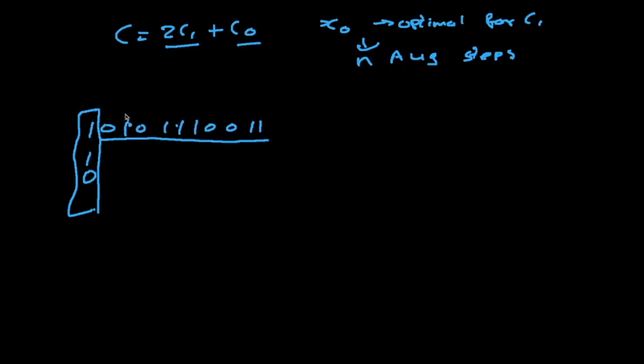Okay, and as we know, it is only going to take me at max n augmentation steps, because there are only n different values for this objective. So it's kind of very easy to optimize over. Okay. So after this first step, it is going to take me at max n augmentation steps, and this is where we do the restart. So after this, we have our x0, which is optimal for this part of the objective.